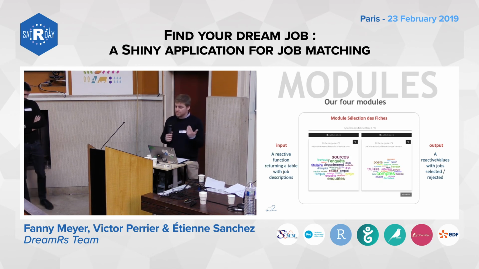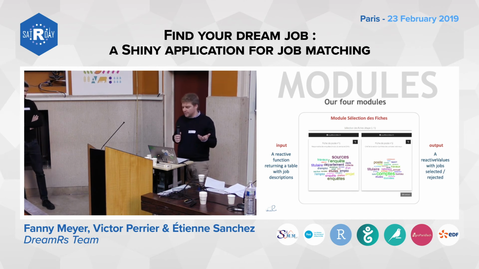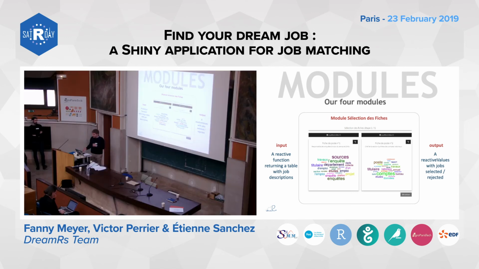Those data are used to draw a job description from our database, and here comes the second module. Once again, Fanny made the blueprint of the module. The only complication was the flipping card, but we integrated the flipping card.